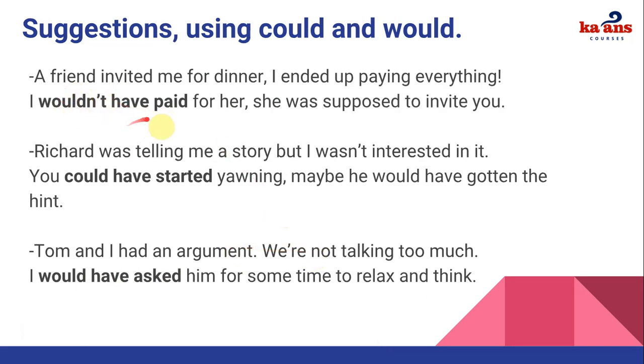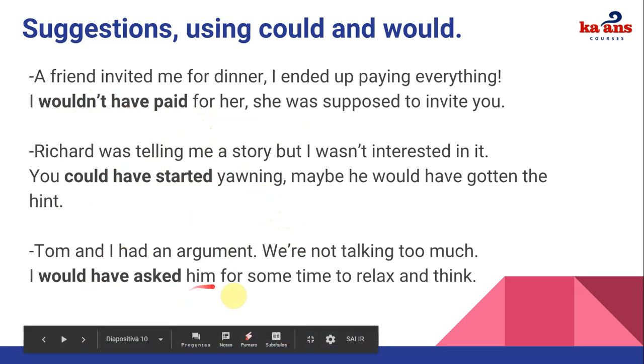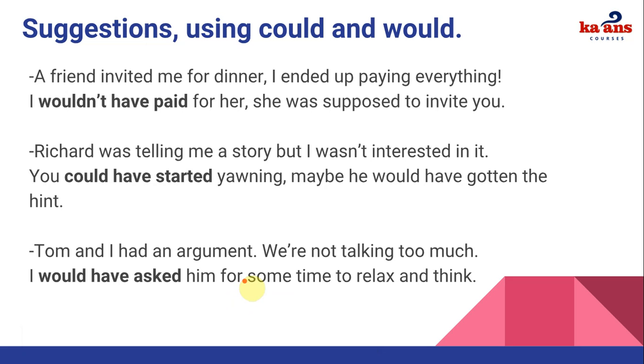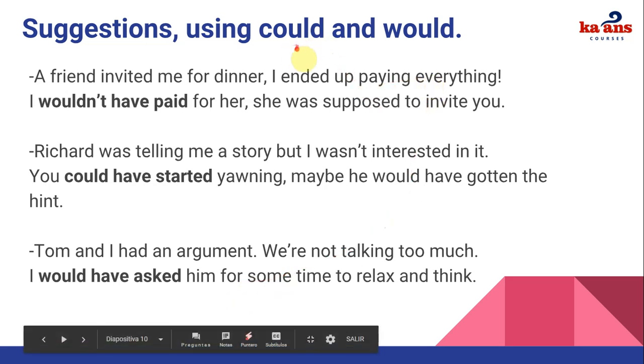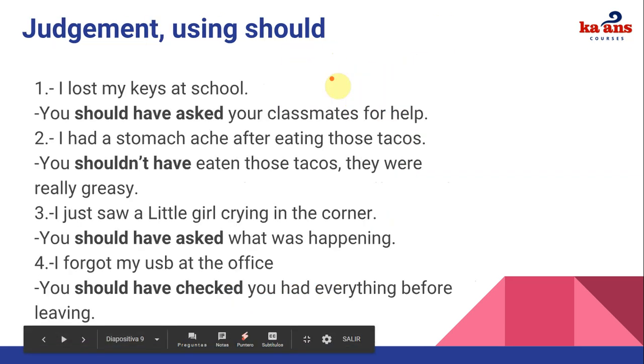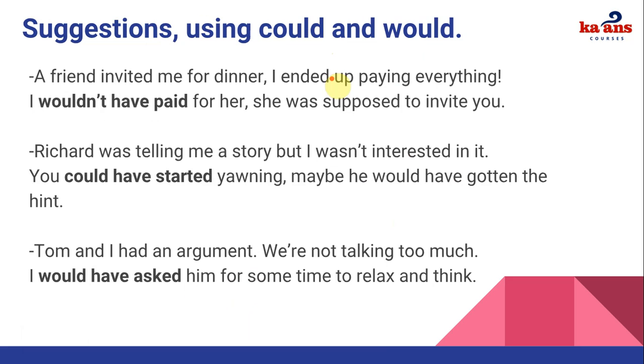So I wouldn't have paid for her. She was supposed to invite you. Or you could have started yawning. Maybe he would have gotten the hint. And 3, I would have asked him for some time to relax and think. Okay, so the tone is different, definitely, and obviously we use different modals, could and would instead of should. All right, so these were some examples.